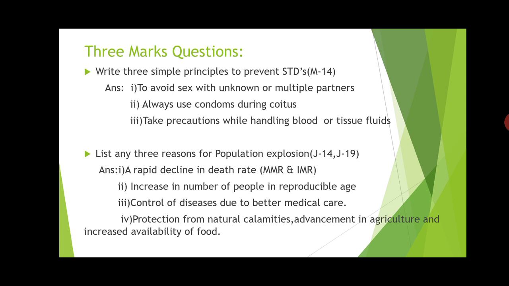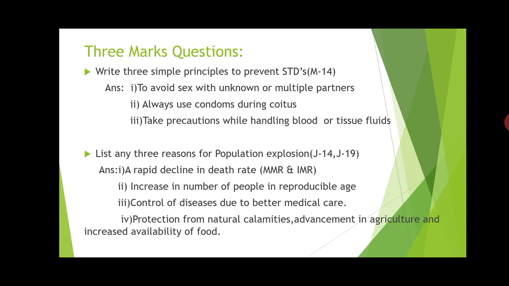The next question is about: list any 3 reasons for population explosion. So it is asked again twice in June, both in supplementary examination, that is supplementary examination of 2014 and 2019. So first thing, reasons for a population explosion. You know that population explosion is nothing but rapid increase in population over a relatively short period of time. In a small period of time, if there is more sudden increase in the population, that is called as population explosion. Then there may be many reasons for the population explosion, especially in India you can take, or throughout the world the reasons may be same.